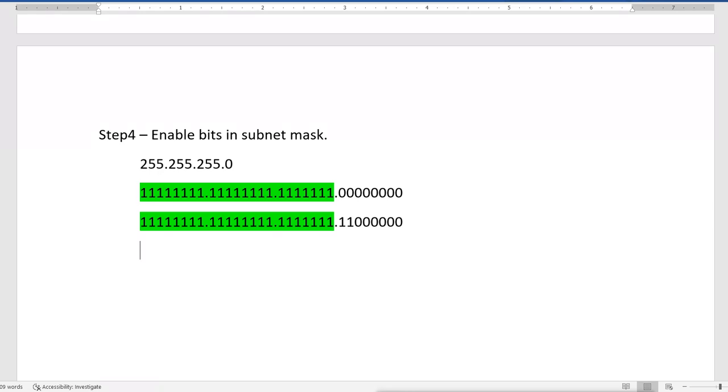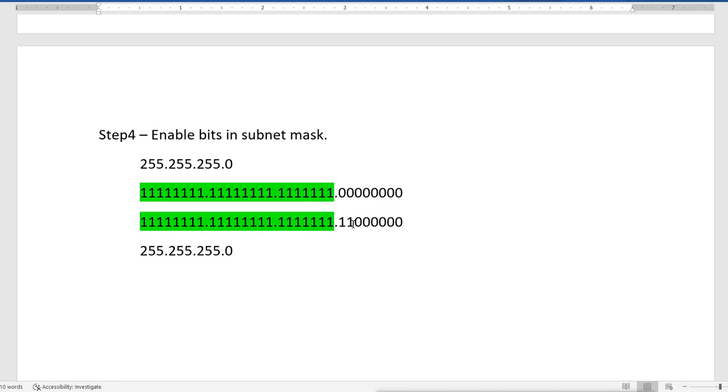Now it is changed. How is it changed? 255.255.255 is as it was, not changed, but this last one is now not 0. Why? Because we have enabled these 2 bits. When we enable these 2 bits, to get the subnet mask, we have to remember what these 2 bits' values are in decimal.